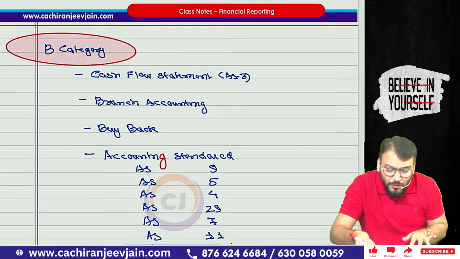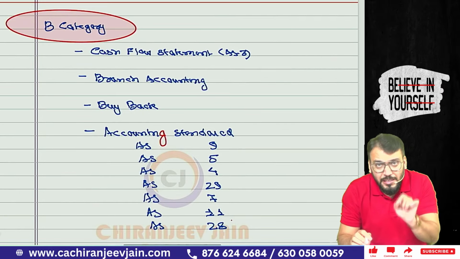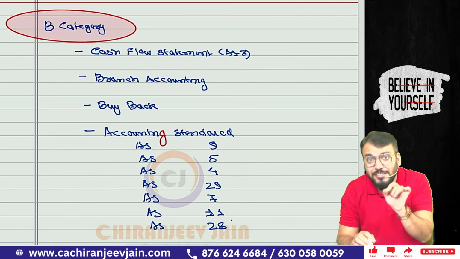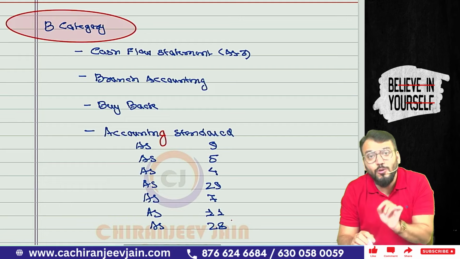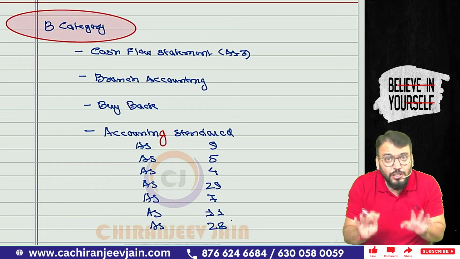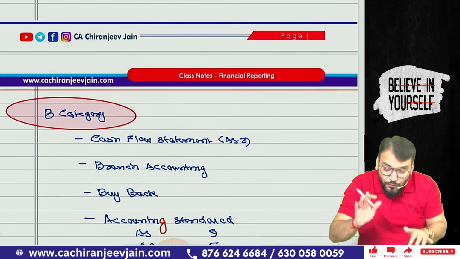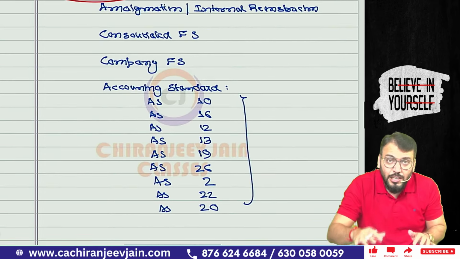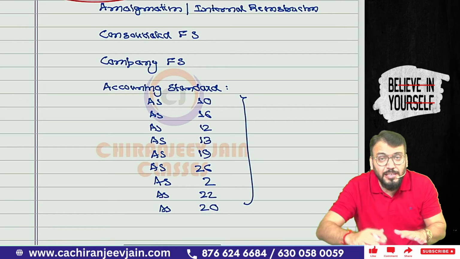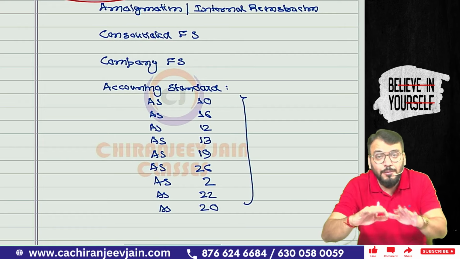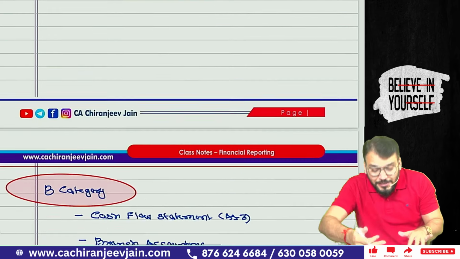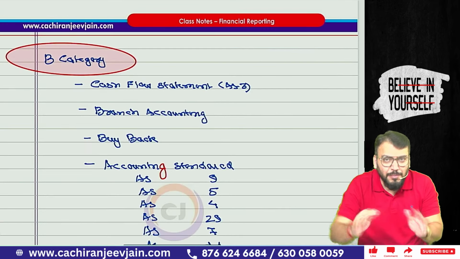Got this point? So if you do A plus B now, believe me, A plus B from my point of view it is 90 marks, or more than 90 marks. So first concentrate on A category. If you have done A category effectively, believe me, your confidence would be at highest level because 60 marks already you have covered. Then start B category, cash flow statement, branch account.